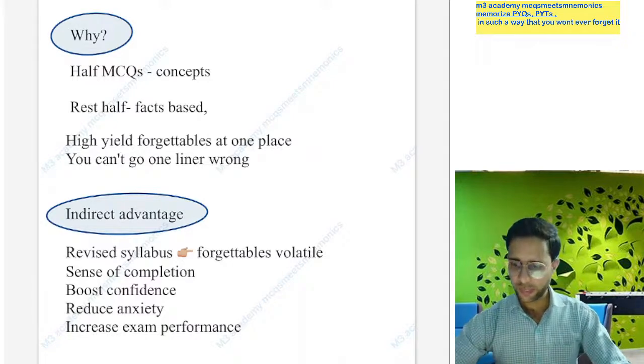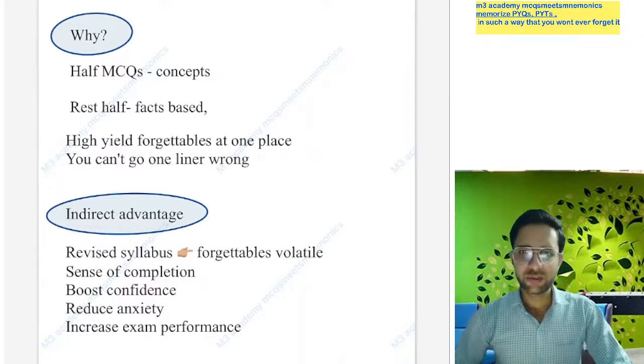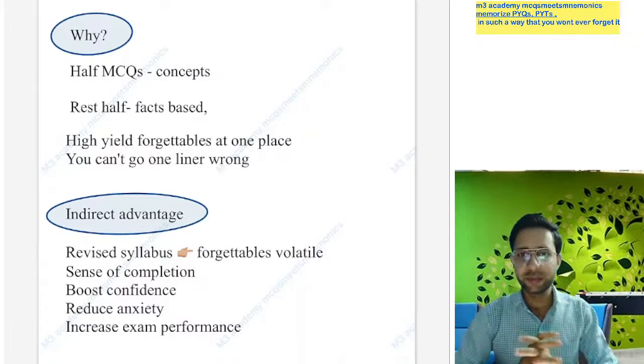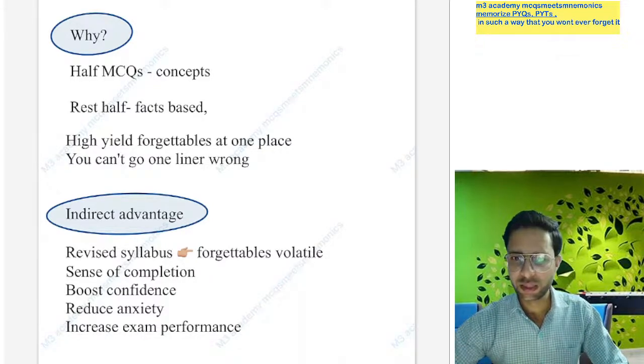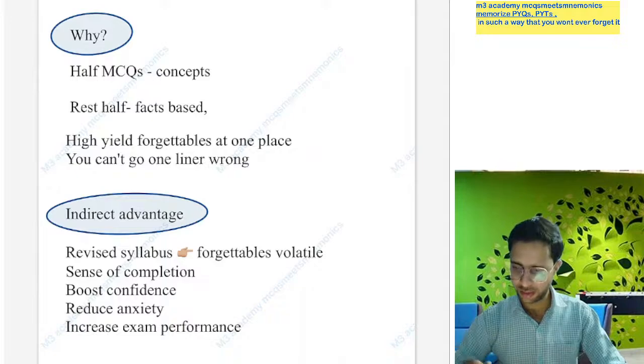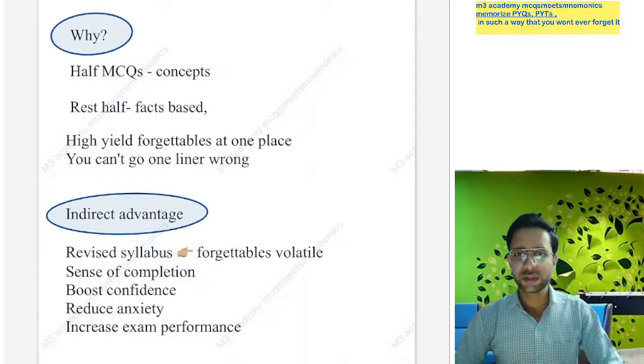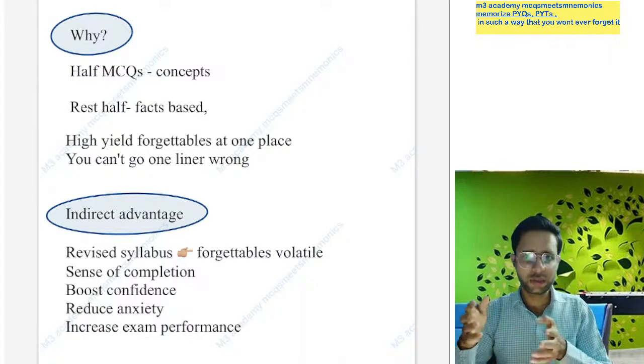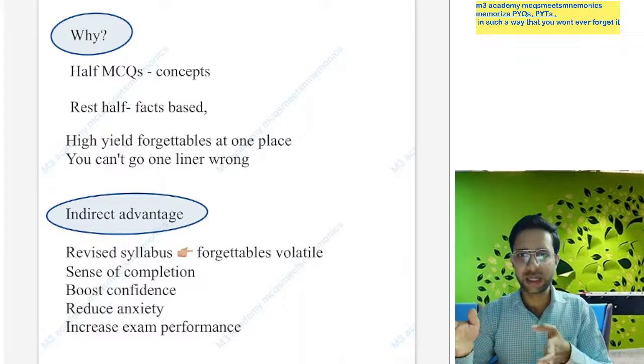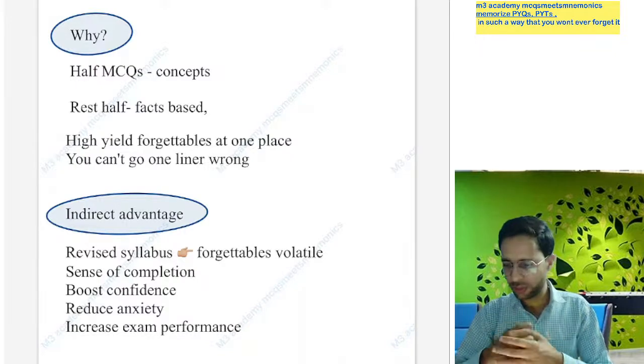So we are talking about our syllabus. Most of our syllabus is based on factual memory, fact-type data. This needs to be memorized and revised very frequently. If you collect your forgettable, volatile, factual data in a separate notebook, it will be easy to revise in your last days, last month, and obviously you can reproduce it in your examination.